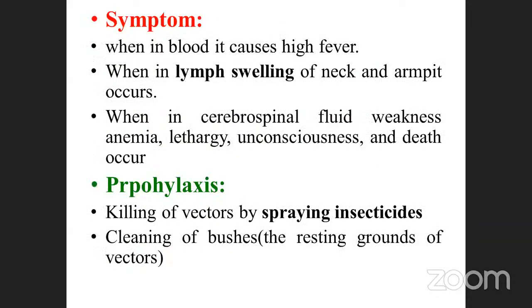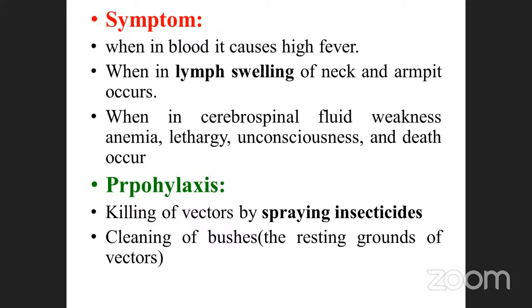Symptoms: when in the blood, it causes high fever. When in the lymph, swelling of the neck and armpit occurs. When in the cerebrospinal fluid, weakness, anemia, lethargy, unconsciousness, and death occur in severe cases.